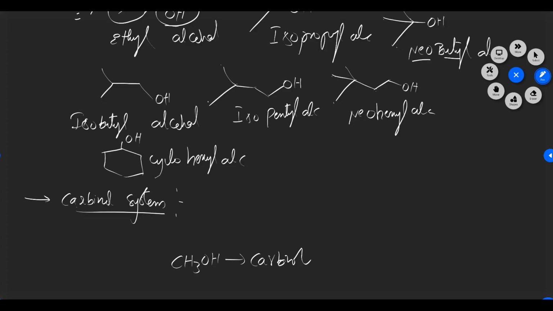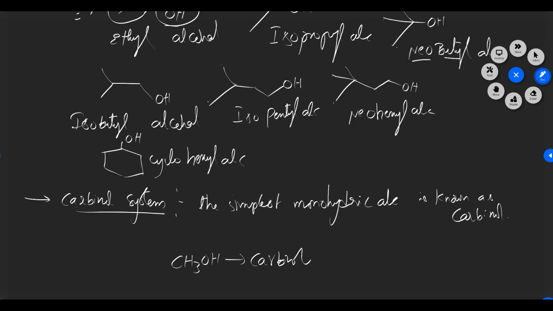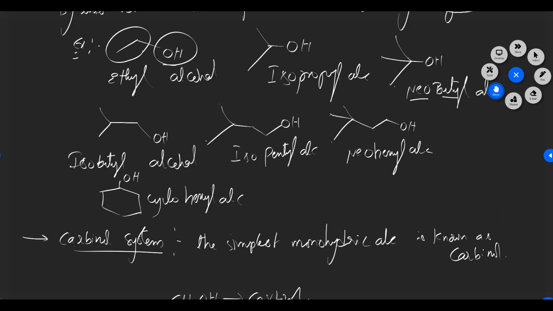Now, the simplest monohydric alcohol is known as carbinol. So the simplest monohydric alcohol is known as a carbinol. That is nothing but CH3OH.